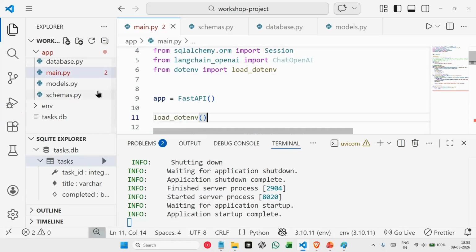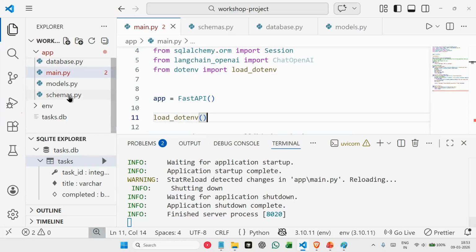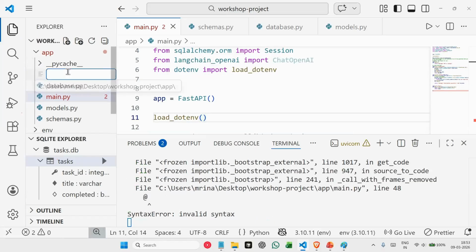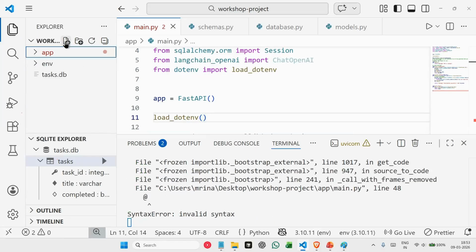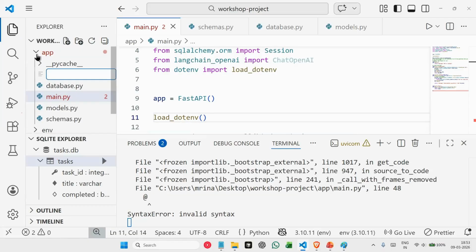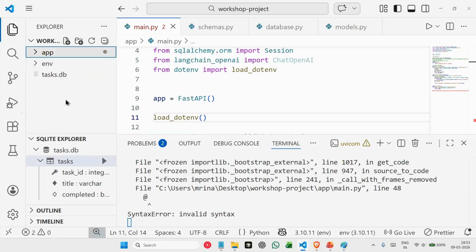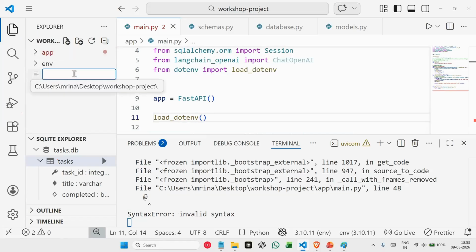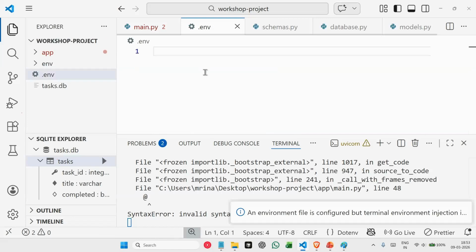Now in environment variables, I'm saving my Hugging Face API key. It is very important that whatever API keys you're using, you save them in an environment variable separately. So let me create an environment file here. I call it .env. In this, let me store my environment variable for Hugging Face, which is my API key.